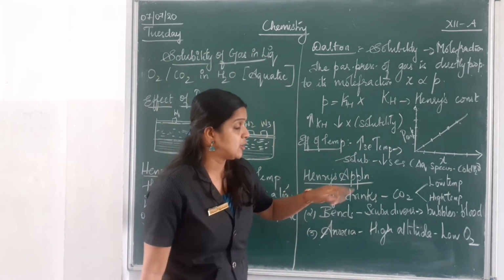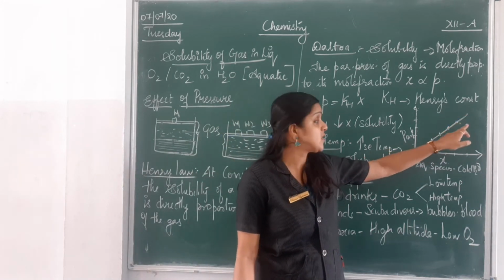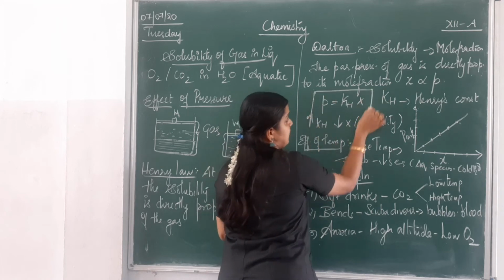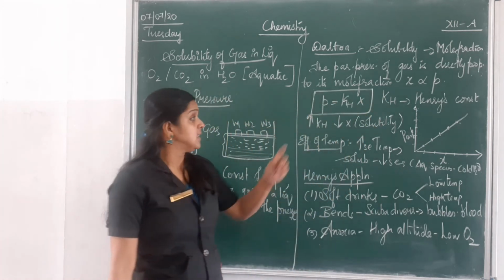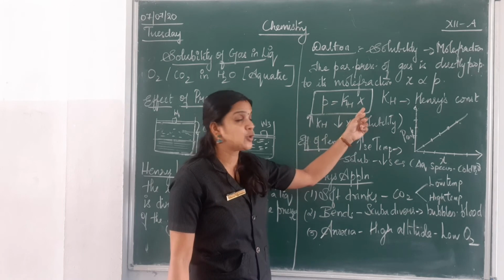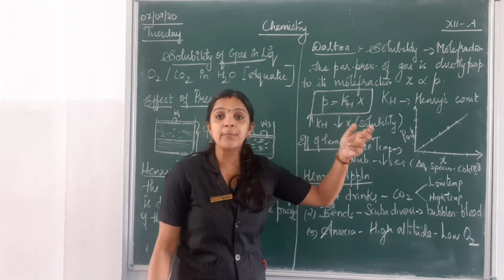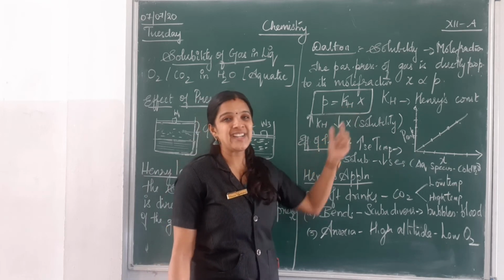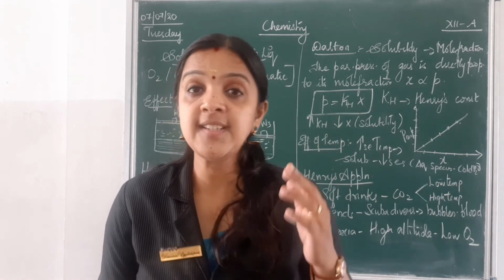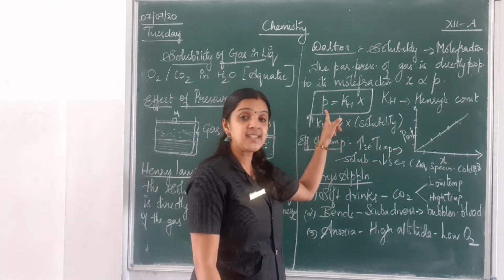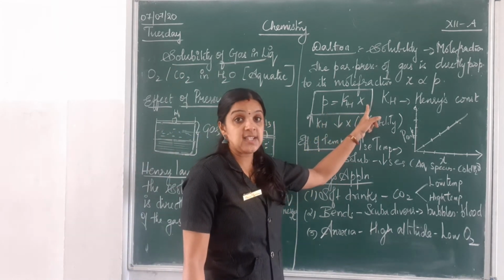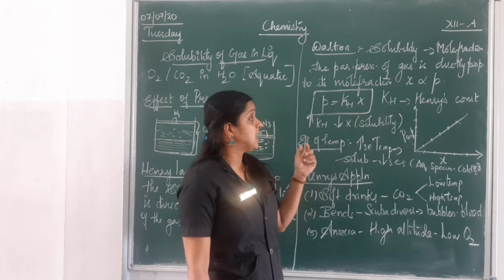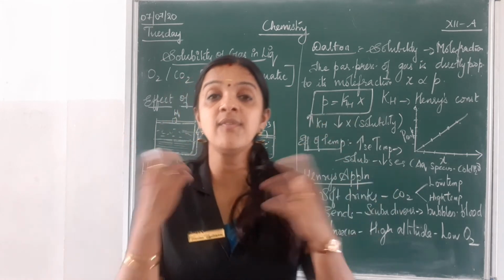So you got a straight slope here, which is called Henry's constant. So this was the law given by Dalton. He said partial pressure is directly proportional to mole fraction. To remove the proportionality, he designed a constant which we call KH, that is Henry's constant. So here P is the partial pressure, X is the mole fraction, and KH is Henry's constant. Now from Henry's constant, what can we understand?